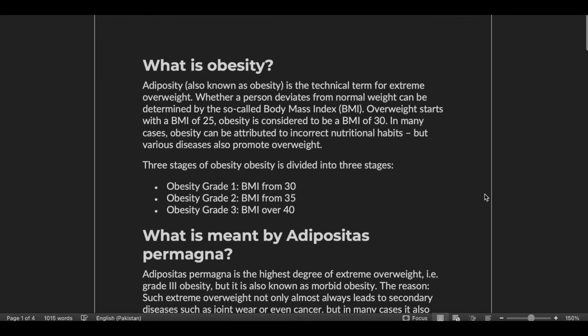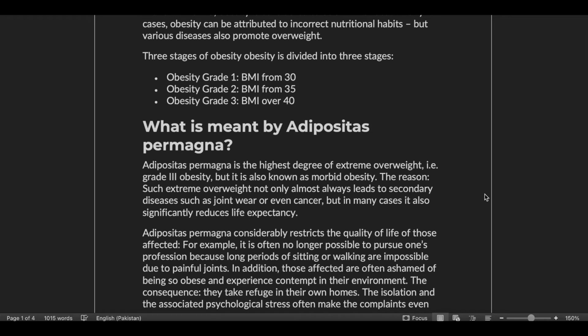3 stages of obesity. Obesity is divided into 3 stages: obesity grade 1, BMI from 30, obesity grade 2, BMI from 35, obesity grade 3, BMI over 40.